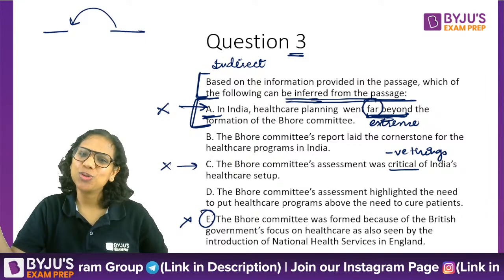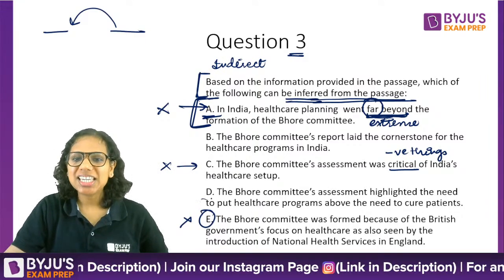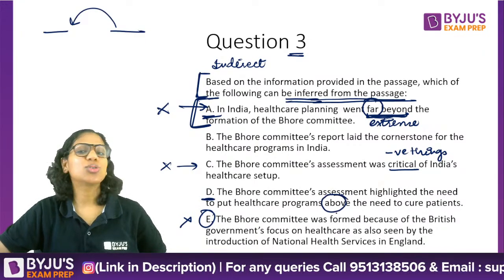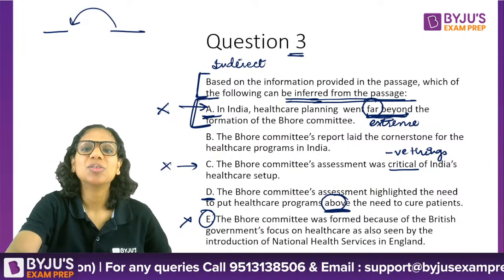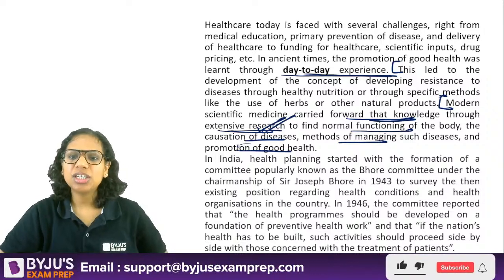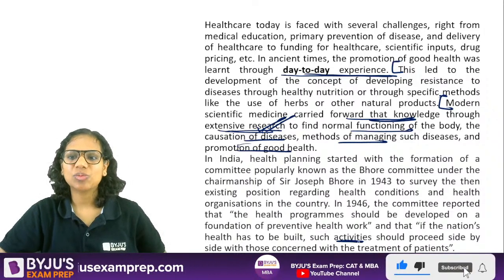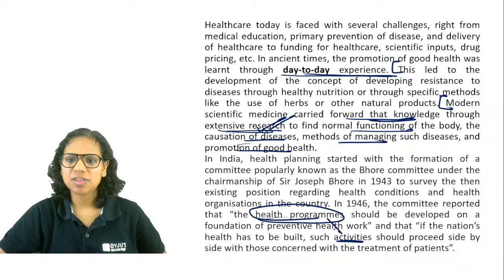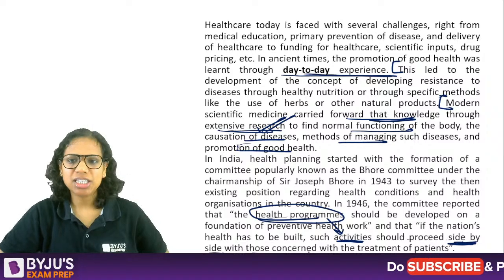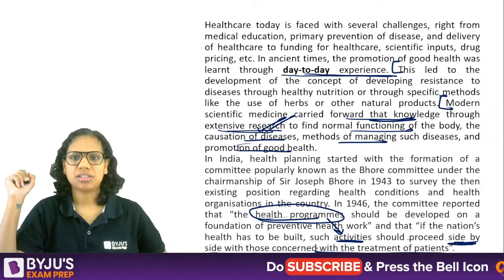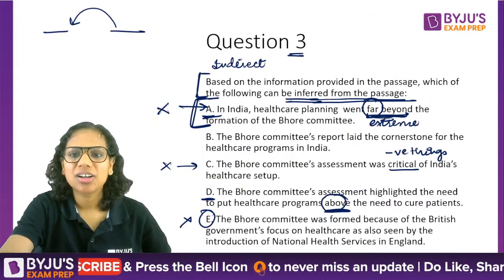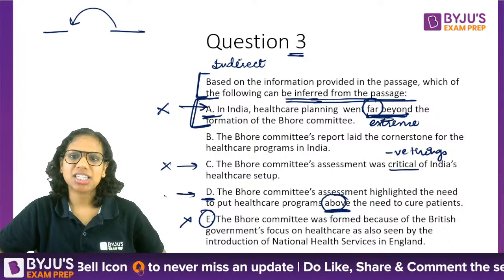So, yes, B and D are two close options. But D says it highlighted the need to put healthcare programs above the need to cure patients. It never said this, it said side by side. I read that sentence specifically, that if the nation's health has to be built, such activities, meaning healthcare programs, should proceed side by side with those activities concerned with the treatment of patients. Side by side, not above, not below. That is why question 3 option D is incorrect.